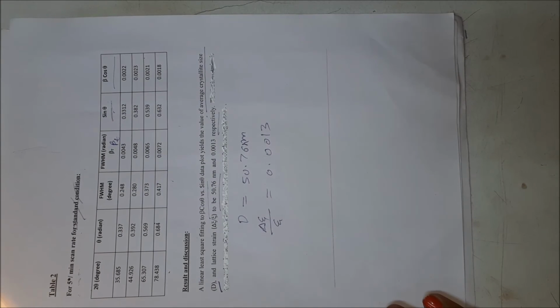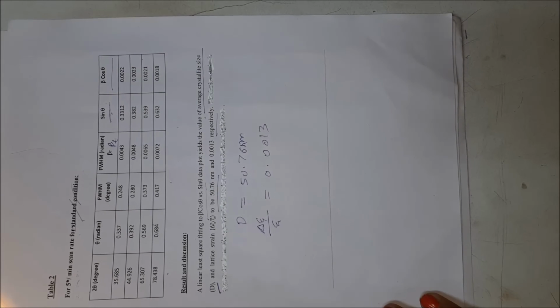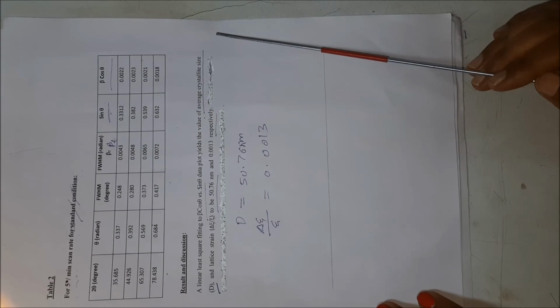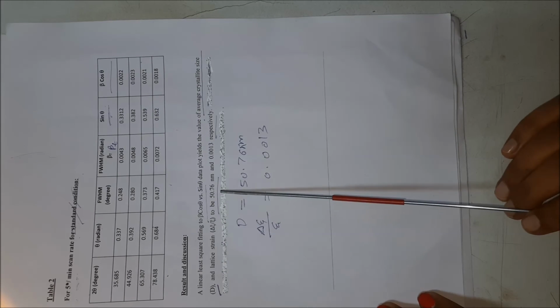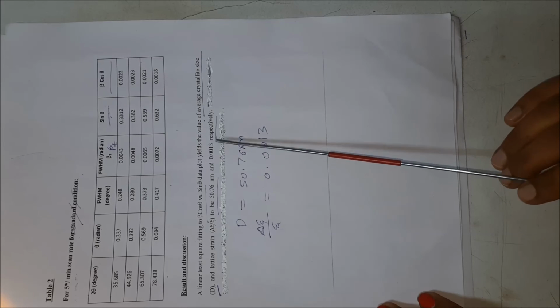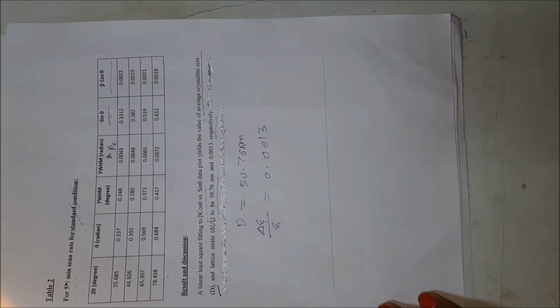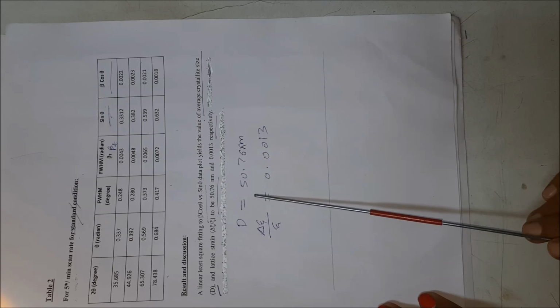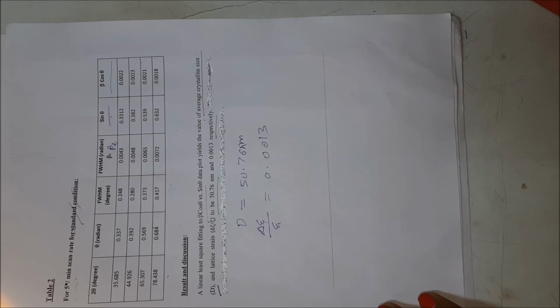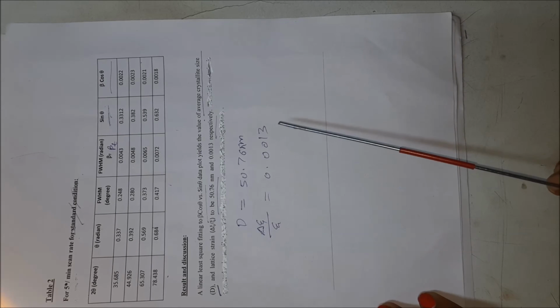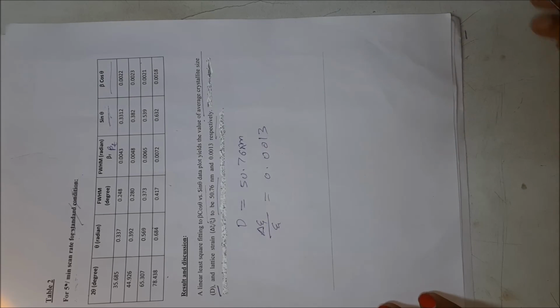Finally we can say that a linear least squares fitting to the beta cos theta versus sin theta data plot yields the average crystallite size d and the lattice strain delta d upon d to be 50.76 nanometer and 0.0013 respectively. It is very clear that d is 50.76 nanometer and delta d upon d is 0.0013. It is a dimensionless quantity because it is the ratio of two lengths.